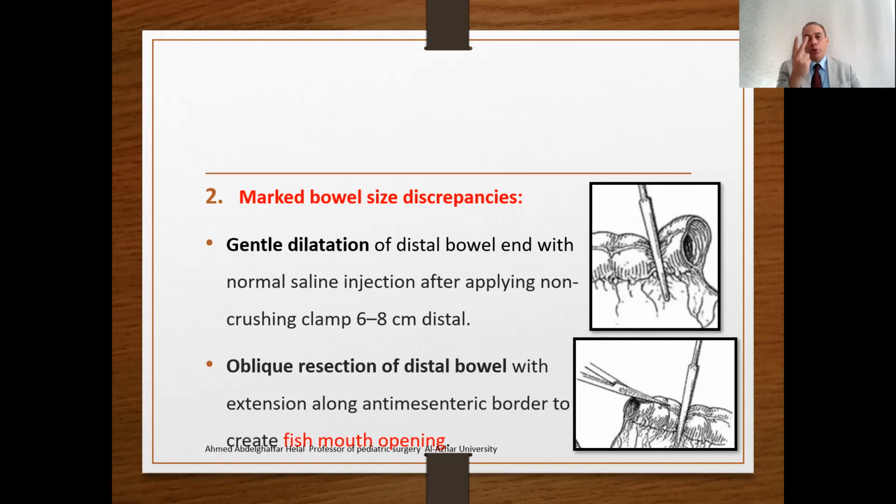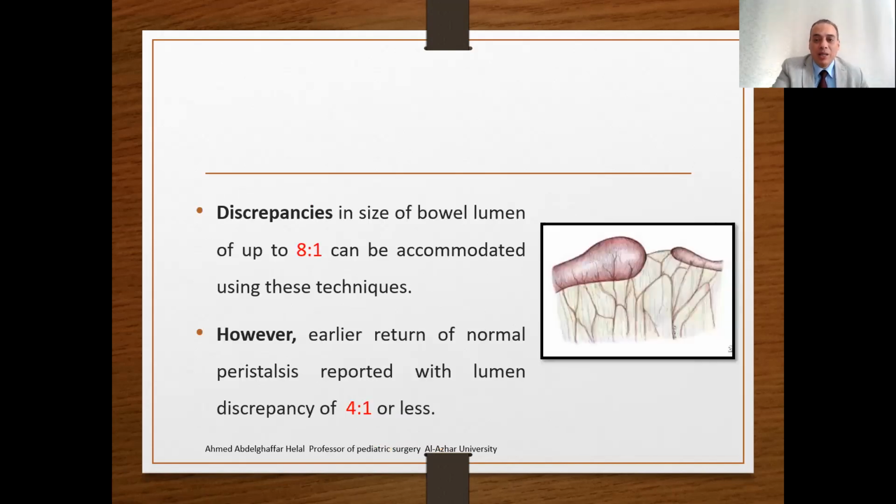So you have two solutions for this problem of size discrepancy. You may perform gentle dilatation of the distal bowel. How? You apply a non-crushing clamp about 5 to 6 cm distal in the distal collapsed bowel and inject saline. This saline will dilate and stretch the distal bowel, however, avoid injury to the serosa. The second option, you may make a longitudinal cut along the anti-mesenteric border to widen the distal opening and create what's called a fish mouth opening. As we see, this is dilated and this is collapsed.